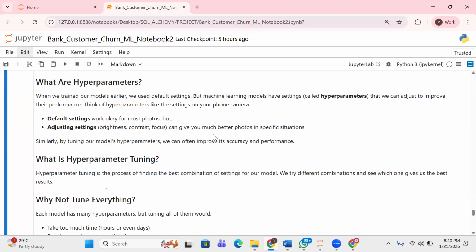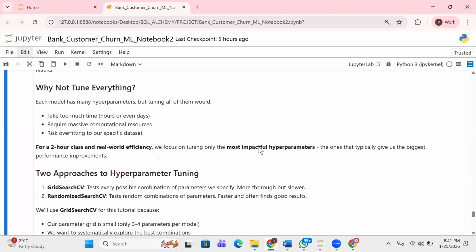Now they are called hyperparameters because you can change the values and it can increase the score of the model. When you're doing hyperparameter tuning, there are two techniques: grid search and randomized search. These are algorithms that are used for this.